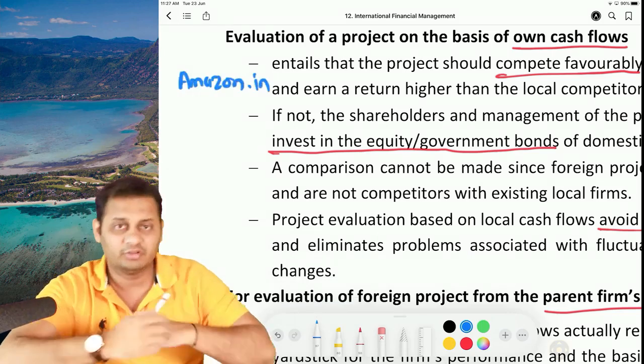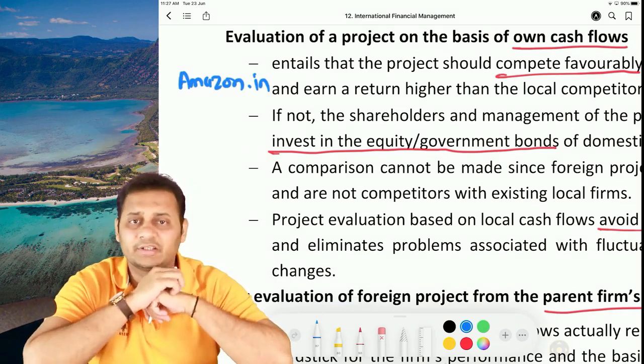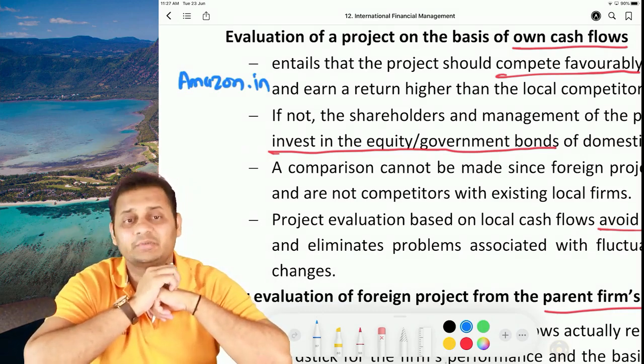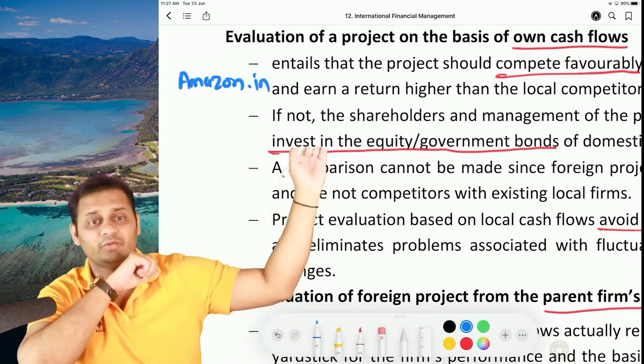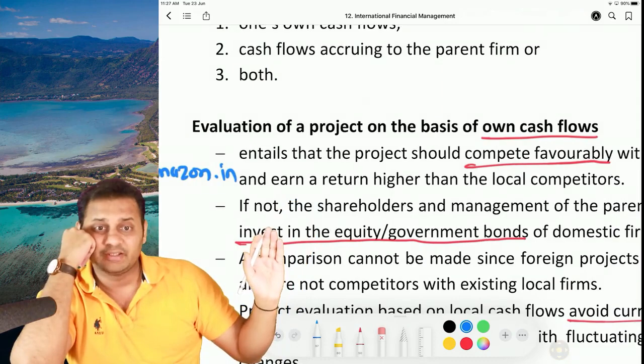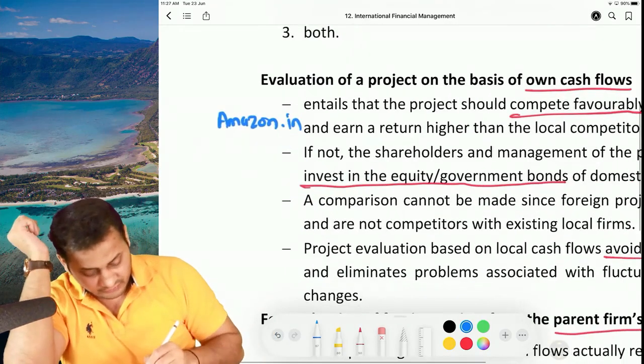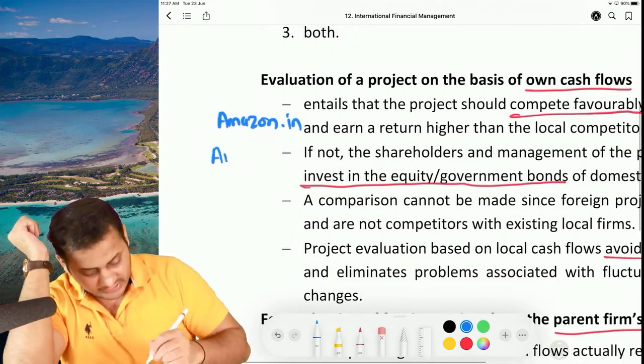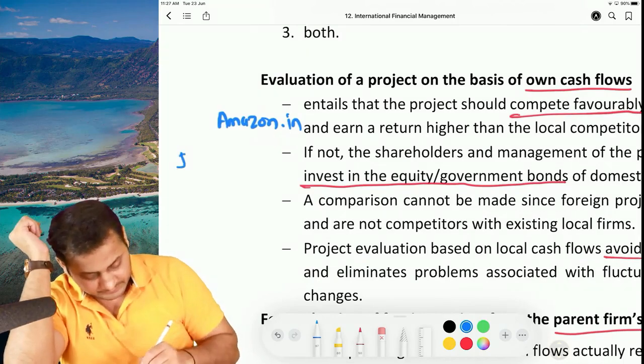Amazon did all the research and then started with its own brand in India. So they set up a project. They discussed that we will have to earn a higher return than the local competitors. Okay, the second one was the example of Alibaba, Jack Ma and Paytm, I can say.